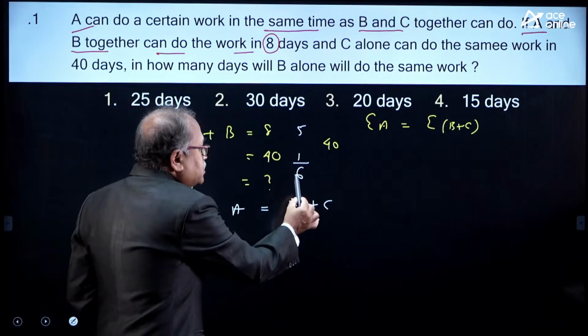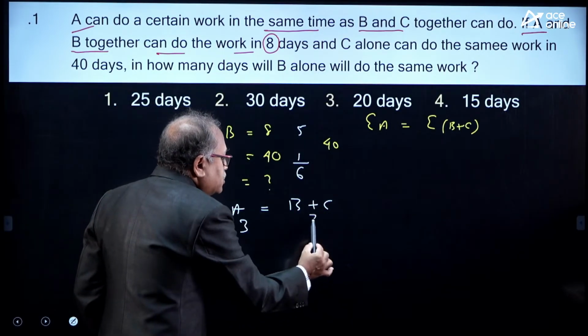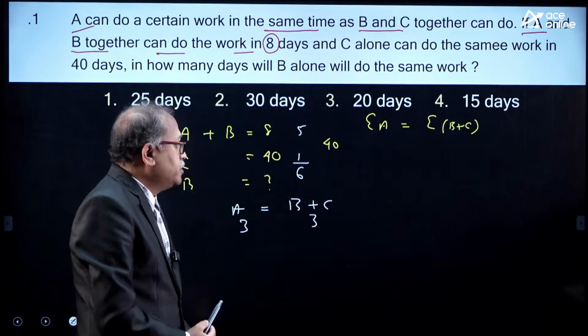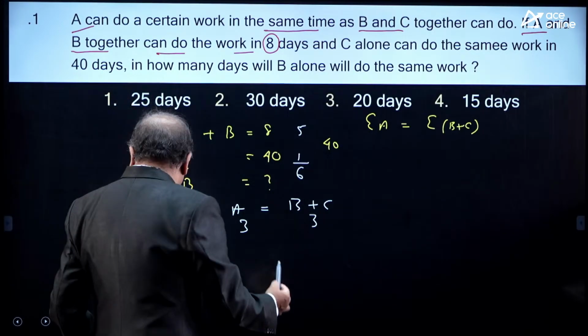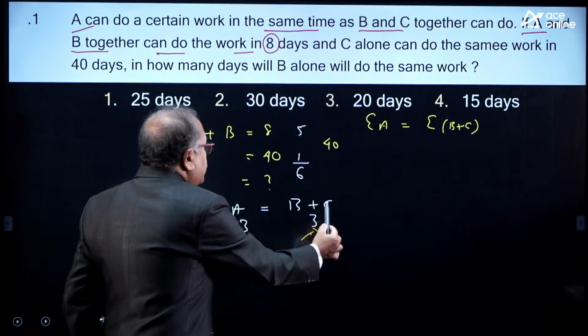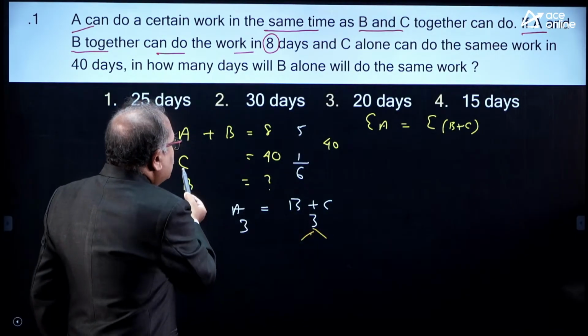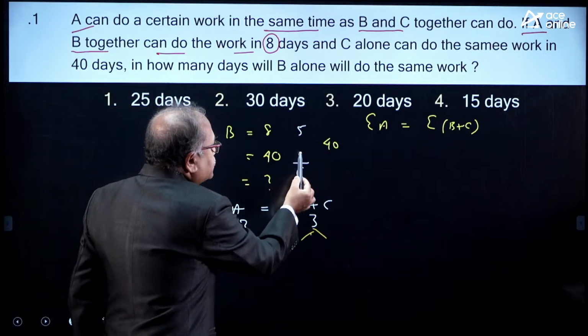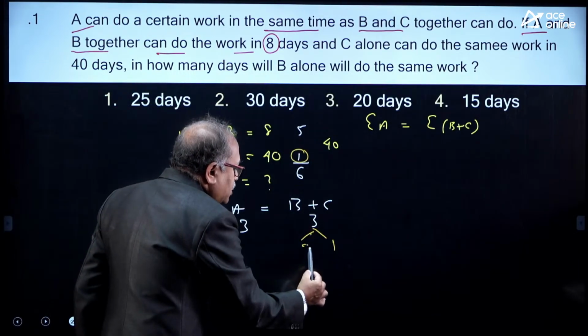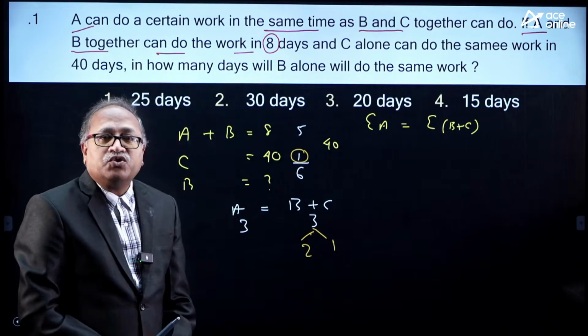If the total efficiency is 6, this has to be 3 and this has to be 3, then the efficiency is equal. Aman, I hope you answered the question very clearly. Here, B plus C: what is the efficiency of C? The efficiency of C is 1. So if the efficiency of C is 1, obviously the efficiency of B will be 2.